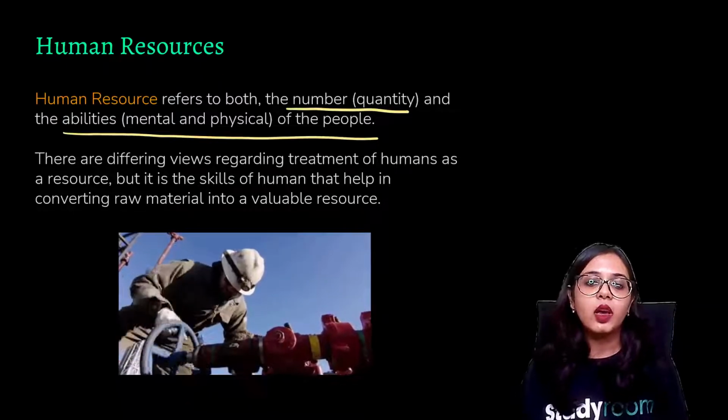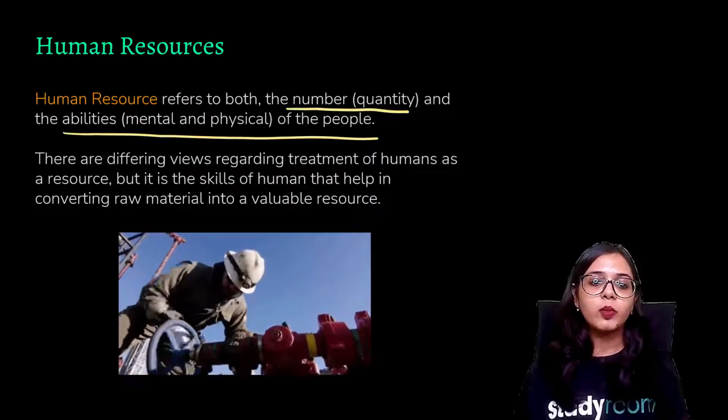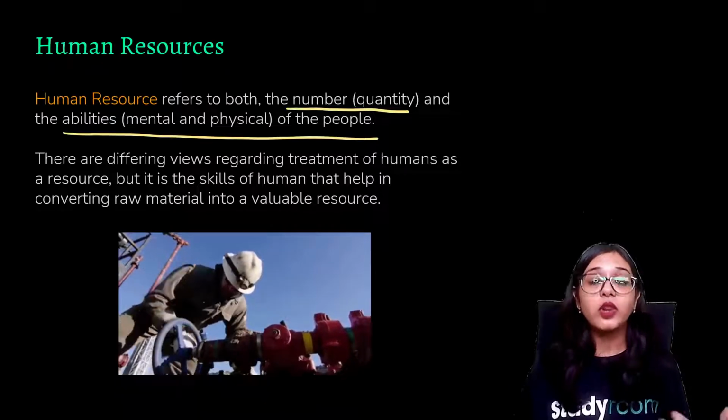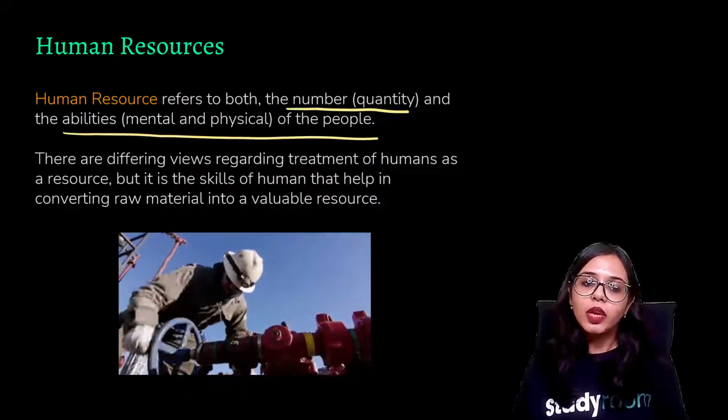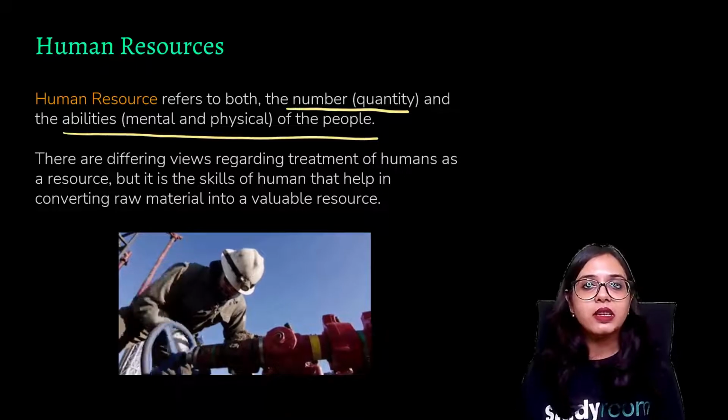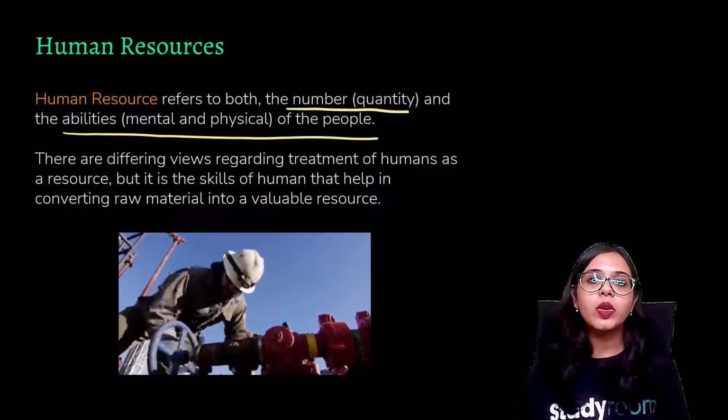Some people in an industry may have important physical skill sets, like this man in the picture, useful for operating certain machinery,